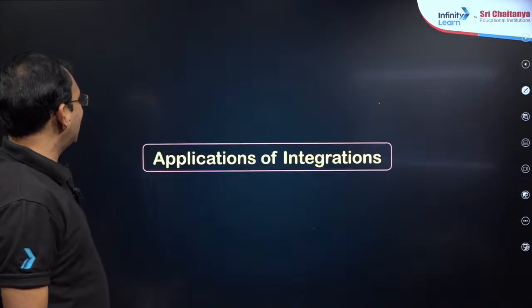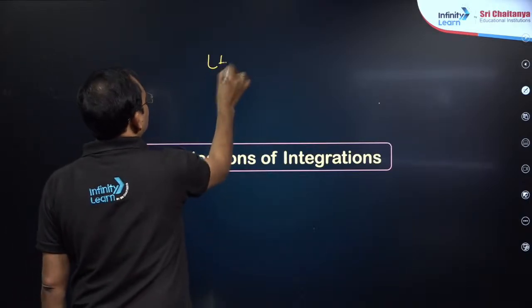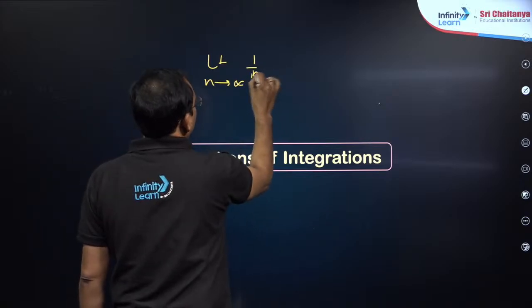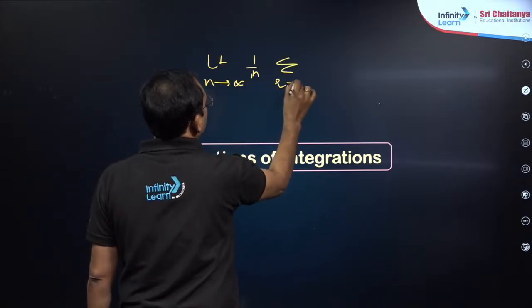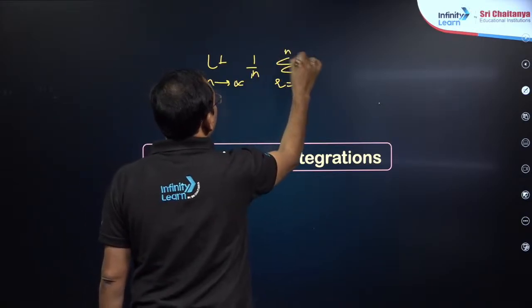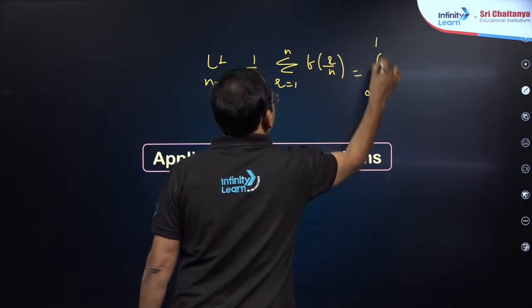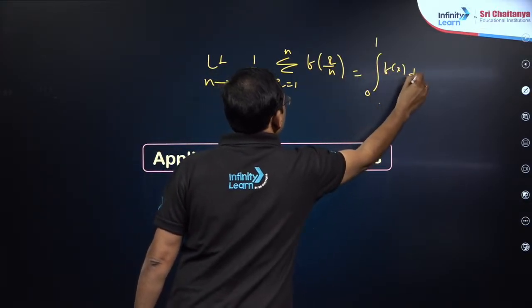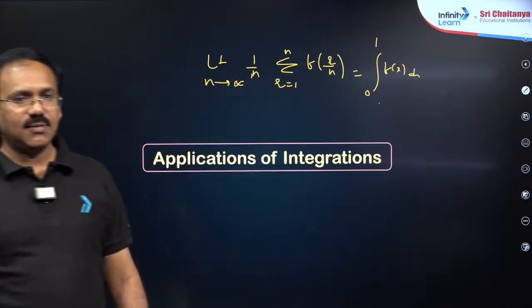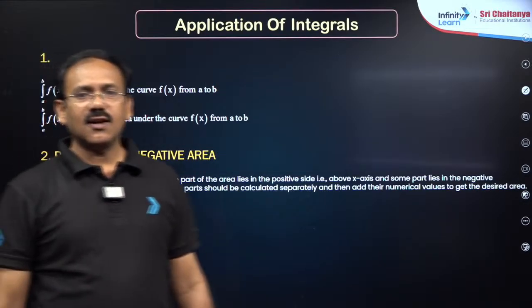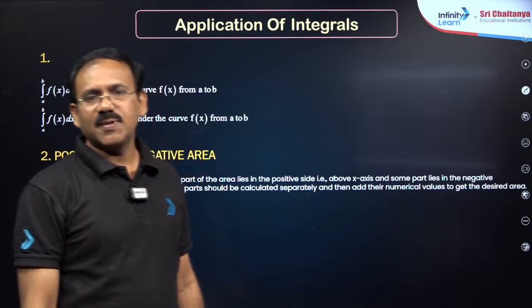Yeah, and here one more point I would like to say: limit n tends to infinity, 1 by n sigma r equals 1 to n f of r by n, my dear friends, is integral 0 to 1 f of x dx. So this is integral as limit of the sum, dear students, okay. Then applications of integration: draw the graph, find the area, that's it, nothing special in that.